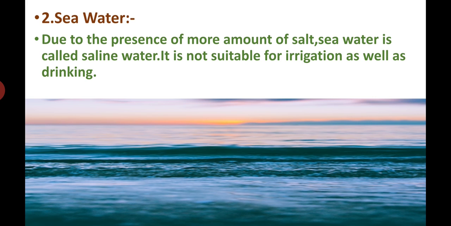Sea water has salinity of approximately 3.5% or 35 parts per thousand. What does it mean? Every 1000 ml of sea water contains 35 grams of salt. Do you understand what I'm saying? So what is that salt's name? Sodium chloride, the sodium chloride that we use. So we can't use this water.